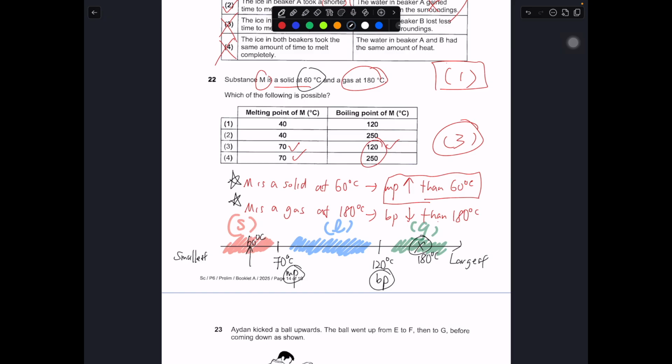So this set of melting and boiling point that you chose did reflect the statement over here. So 3 must be a correct answer. But if you try it with 4, you cannot fit, because at 180 degrees, M will be a liquid. So if you choose 250, this statement becomes false. It does not fit into the scenario. So that's why 4 cannot be the answer.